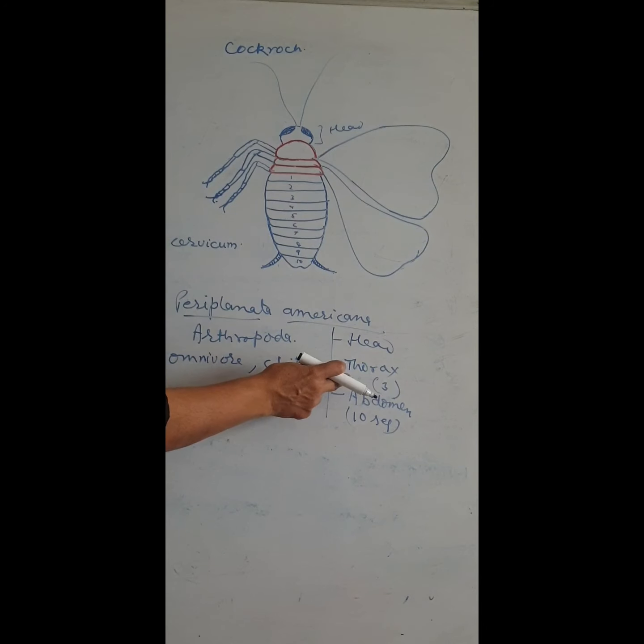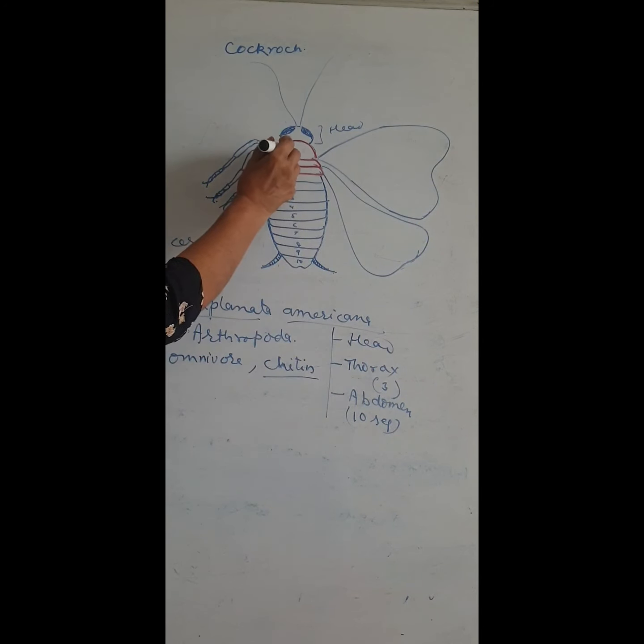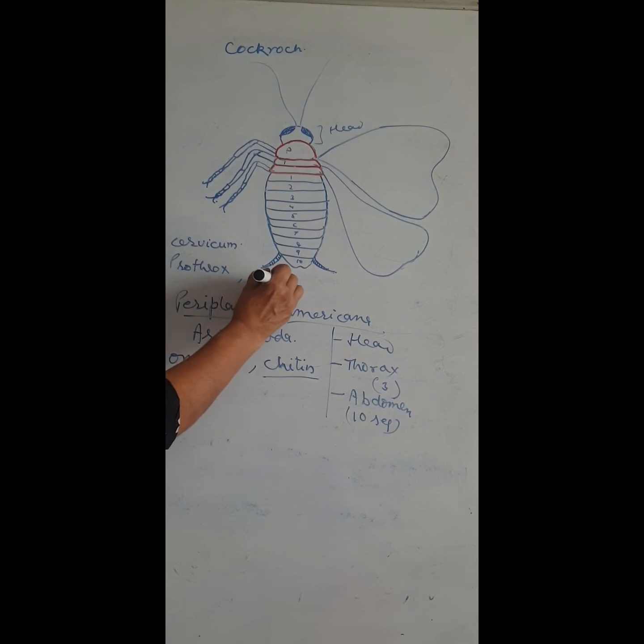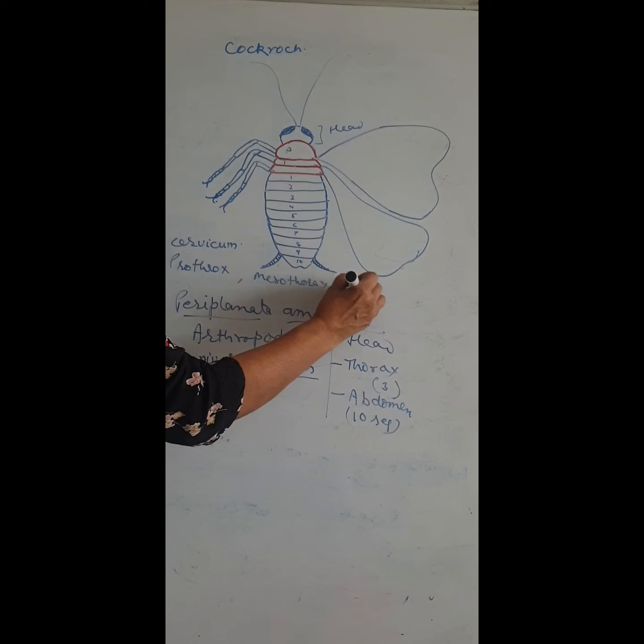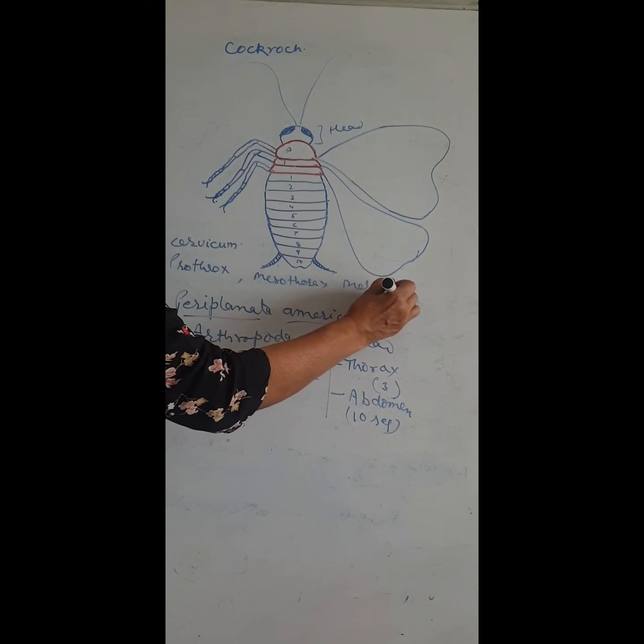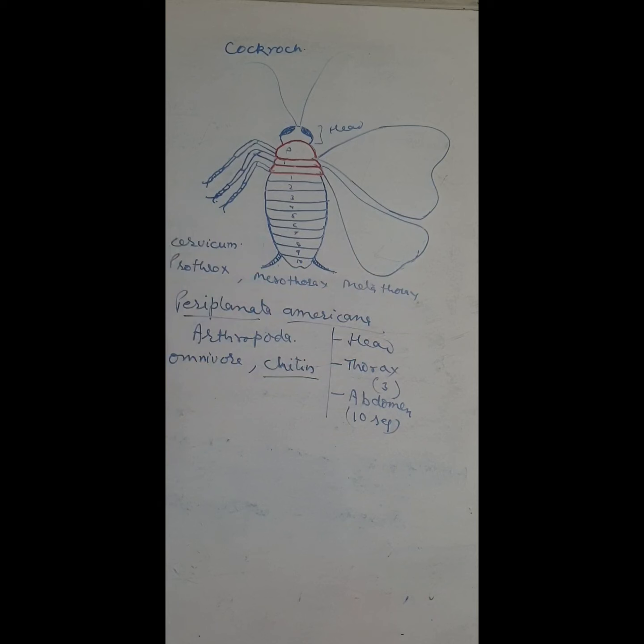The thorax has 3 segments: the prothorax, mesothorax and metathorax. So the thorax is divisible into 3 parts and the abdomen into 10 parts.